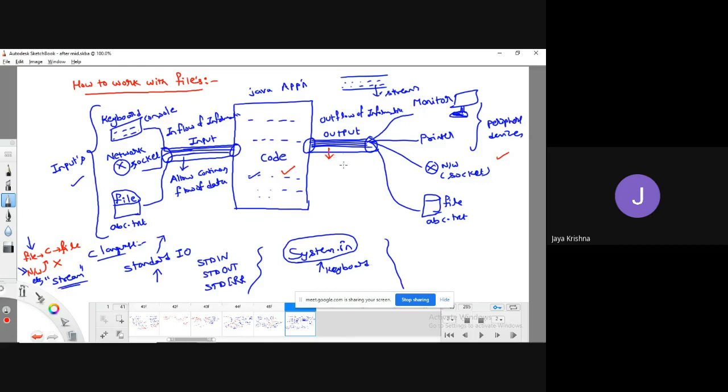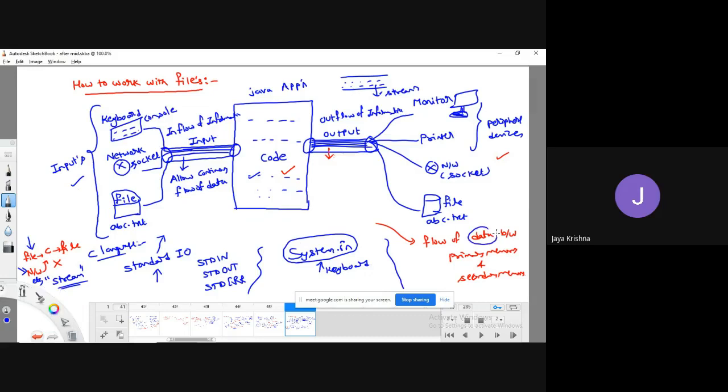Or in other terms, we can call it a flow of data between primary memory and secondary memory. So here data can be anything.